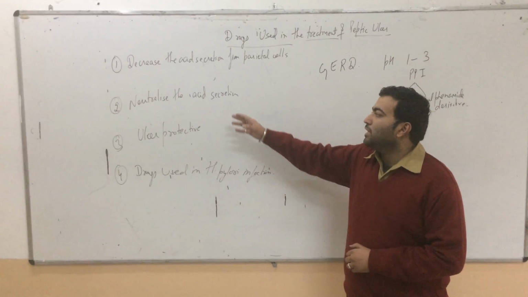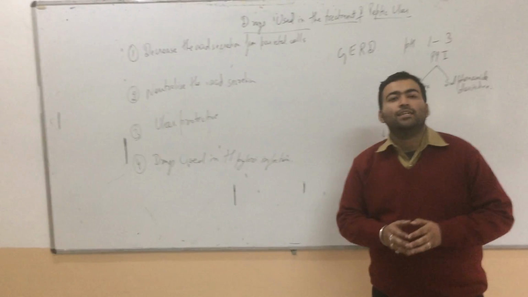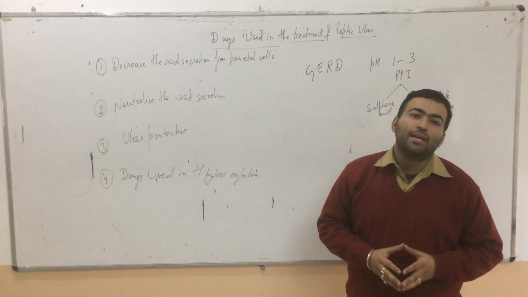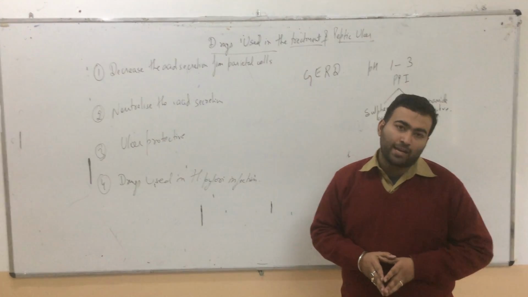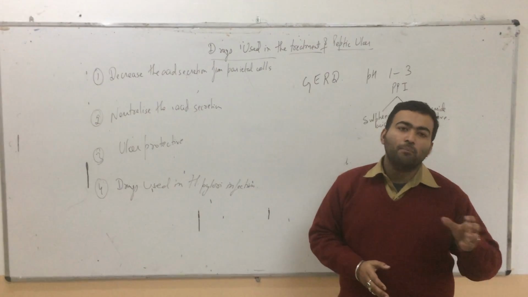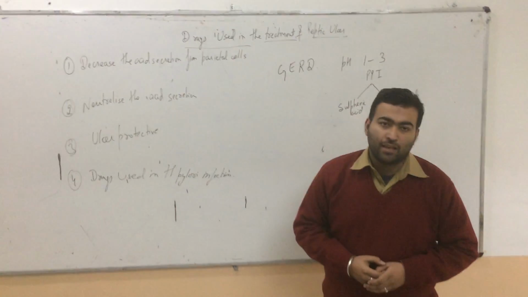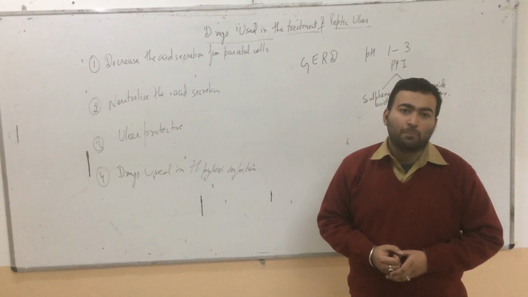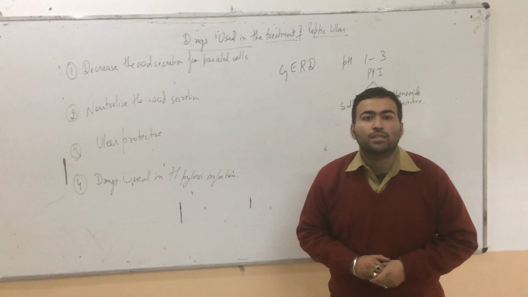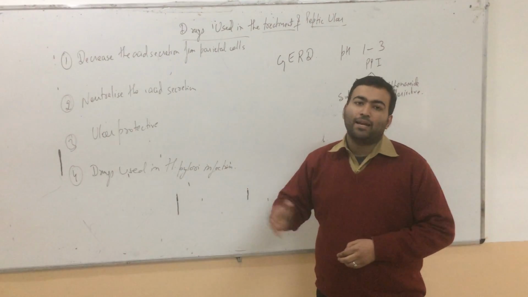The next category is the neutralizing agent. The neutralizing agents are classified into 2 categories, that is your systemic antacids and non-systemic antacids. The systemic antacid involves sodium bicarbonate. Why is it called systemic antacid? Because on breakdown of sodium bicarbonate, when it reacts with your HCl, acid molecule, it releases carbon dioxide and other molecules. They can be systemically absorbed and cause systemic alkalosis. So it is called systemic antacid.